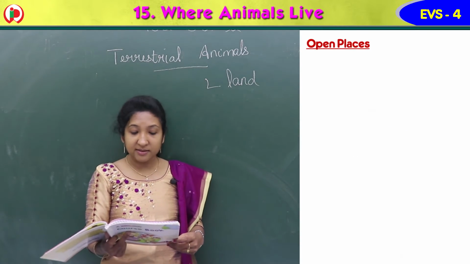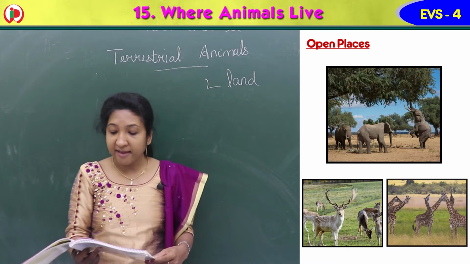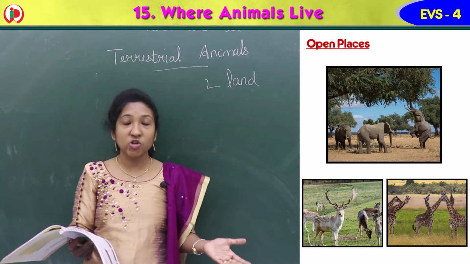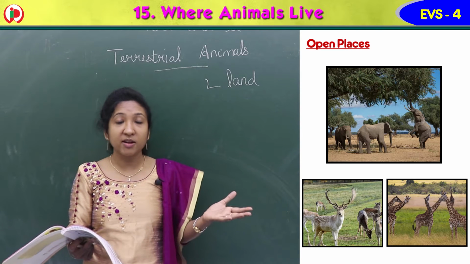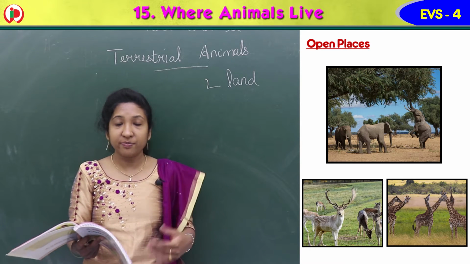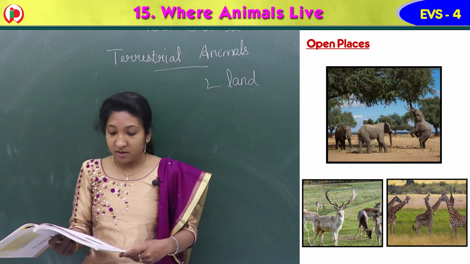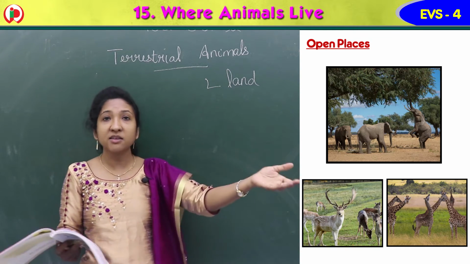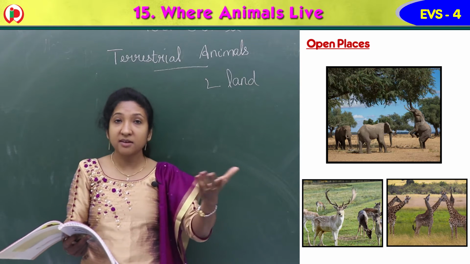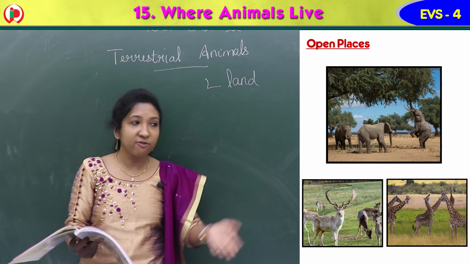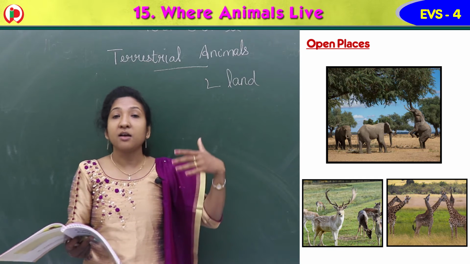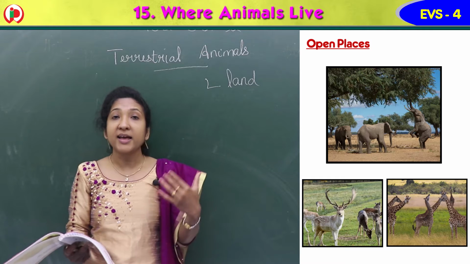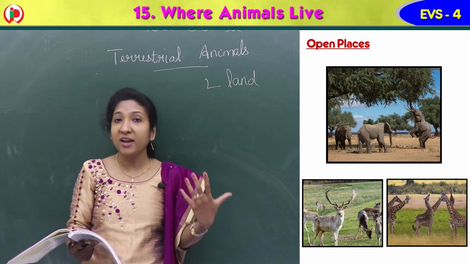Then open places. Elephants, deer and giraffes live in the open places or under the trees. You can see the image. So these are terrestrial animals, the animals that live on land. Lion, tiger, snakes, deer, elephants, they all live on land. Some under the trees, some in the rock caves, some in the holes. They are called terrestrial animals, animals that live on land.